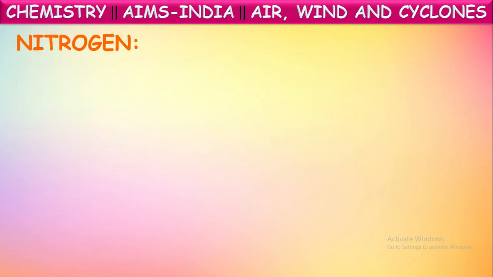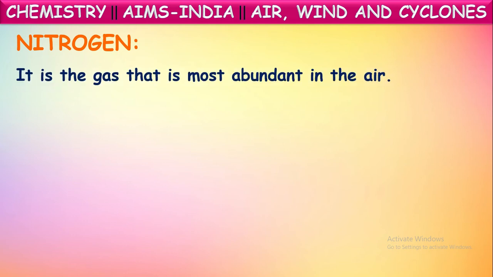Next, now let us see about these major gases present in the atmosphere one by one. Out of those all, the highest composition gas is nitrogen. We have seen it is a gas that is most abundant in the atmospheric air with its 78% volume.